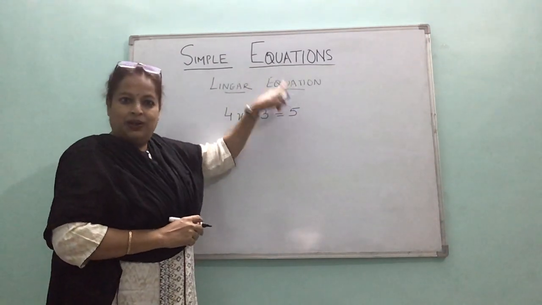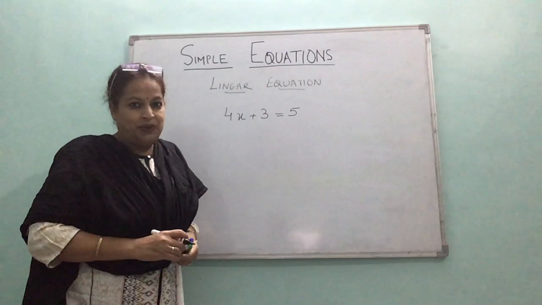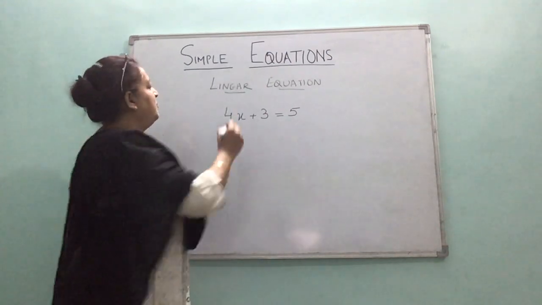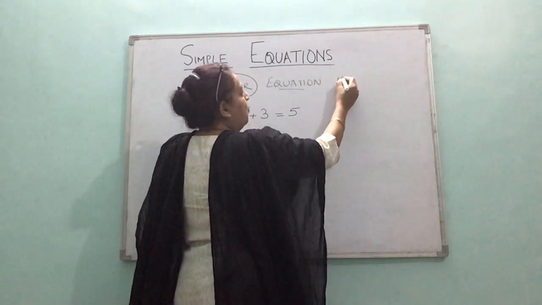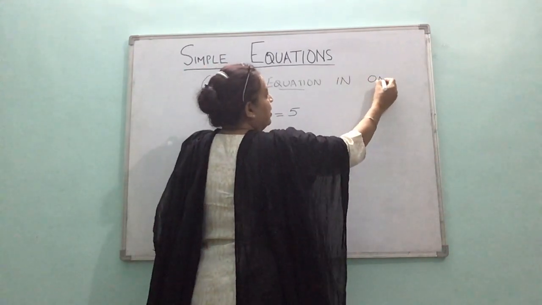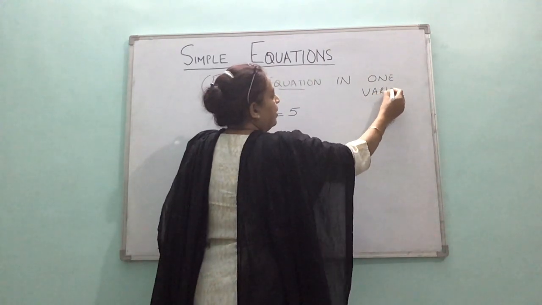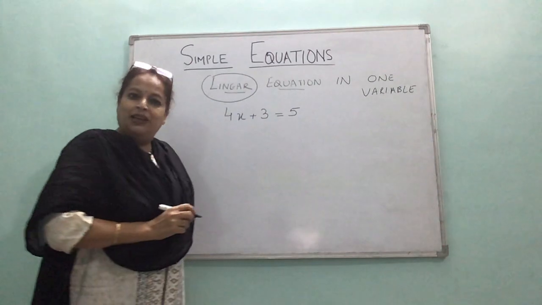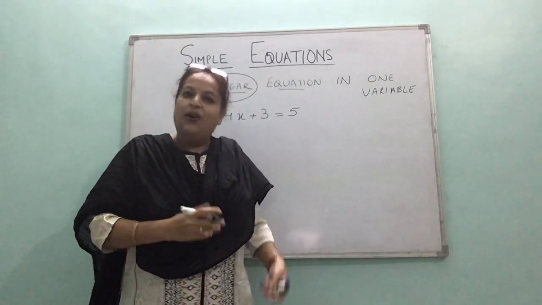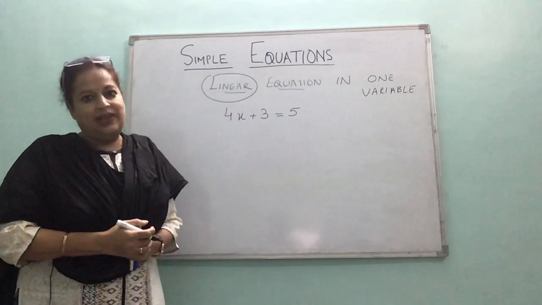Equation, simple equation. Now there are many different types of equations. We are going to do linear equations in one variable. The term variable you know already. All those alphabets which we use, they are all variables: x, y, z.